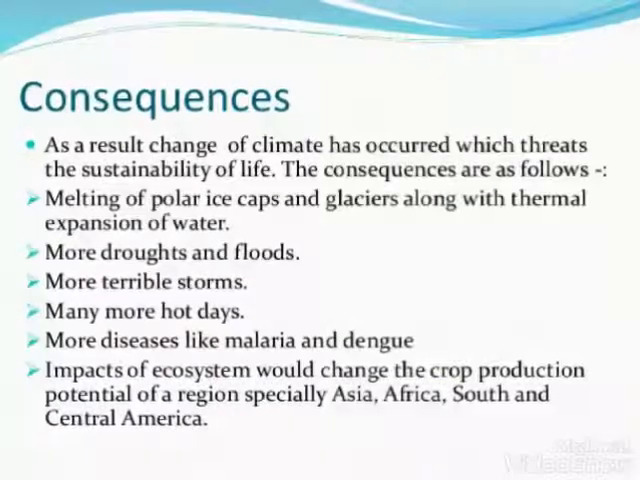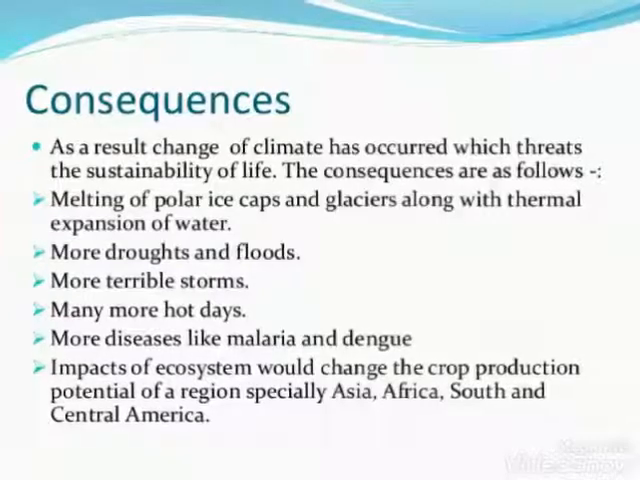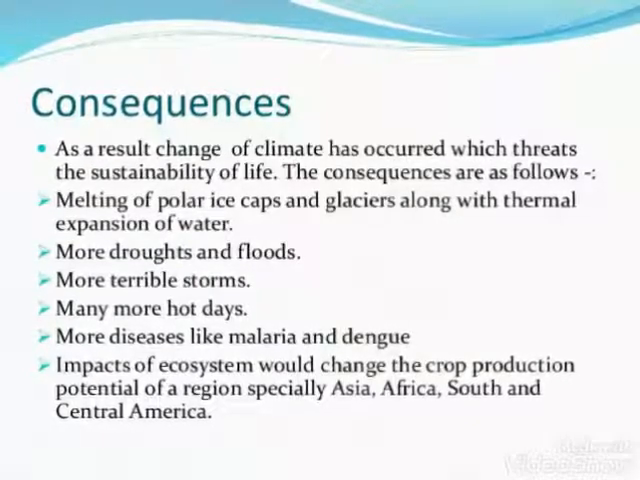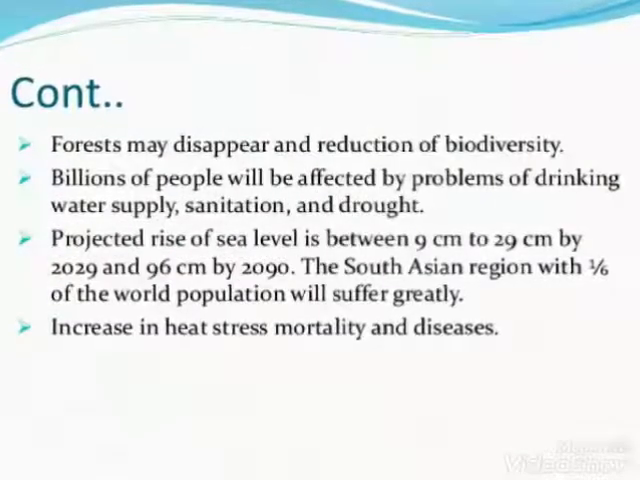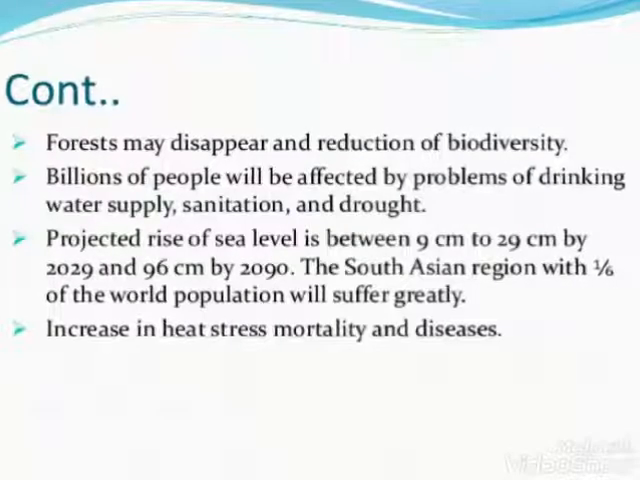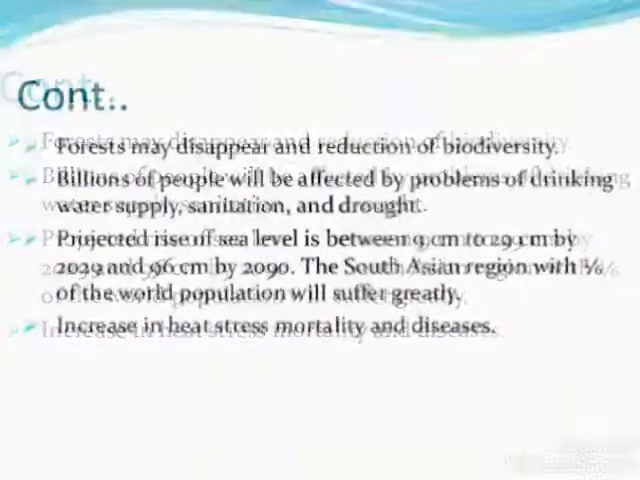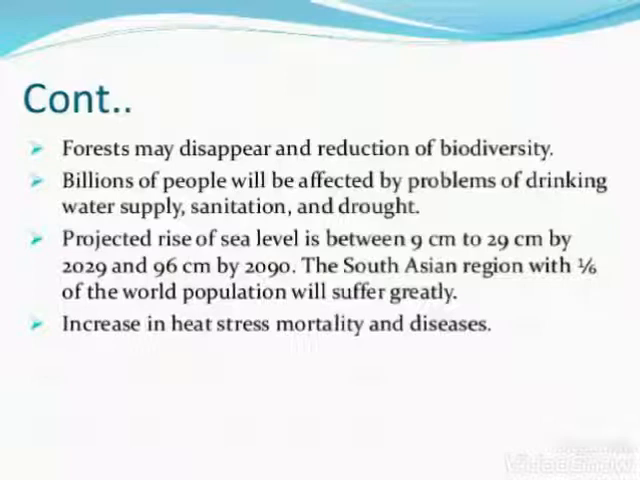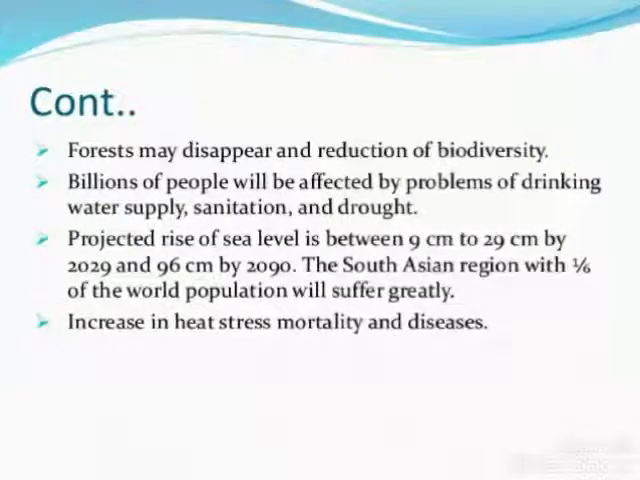The impact on the ecosystem will change the crop production potential of the regions, especially Asia, Africa, South and Central Africa. Forests may disappear, biodiversity will be reduced, and billions of people will be affected by problems with drinking water supply. Sea level is projected to rise between 9 cm and 29 cm in the South Asia region, with one sixth of the world's population greatly affected.